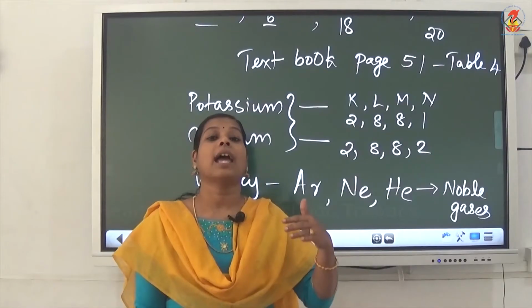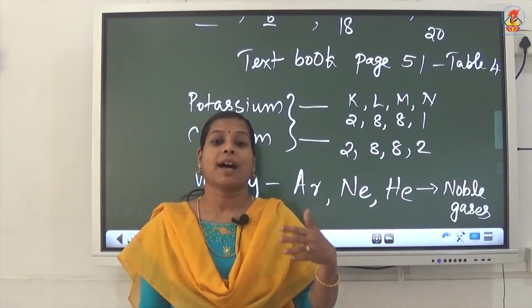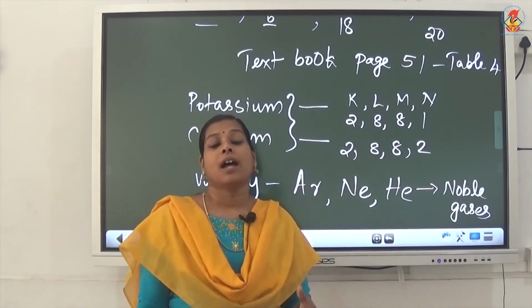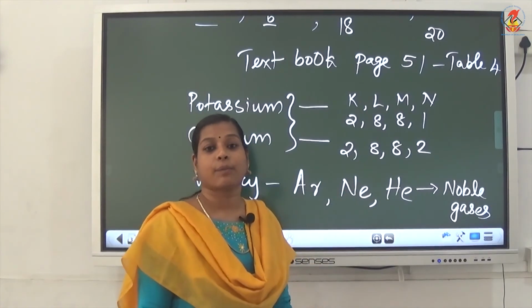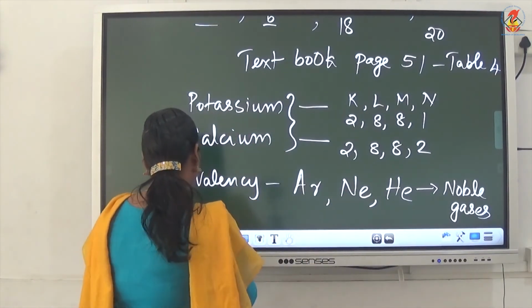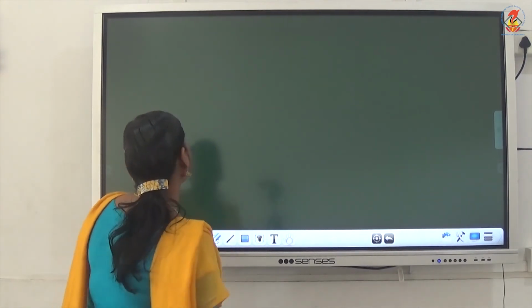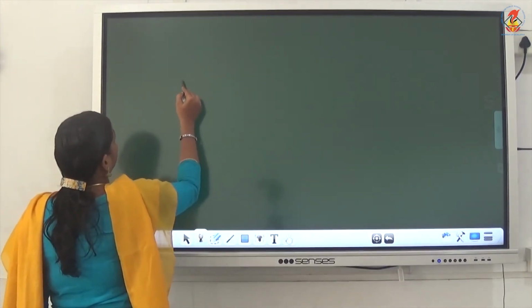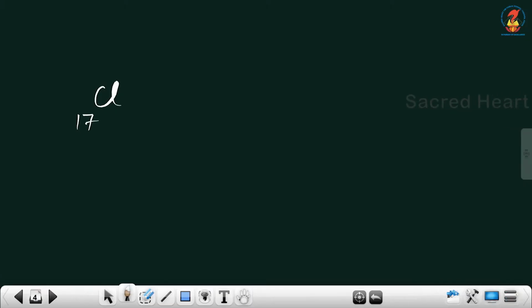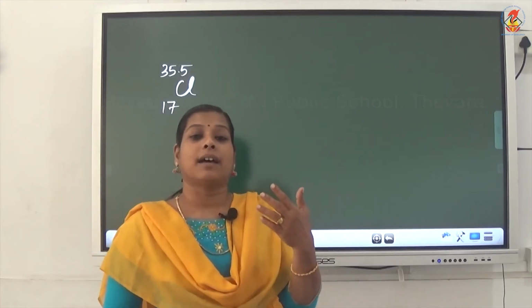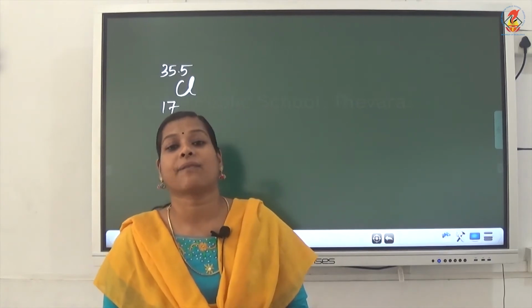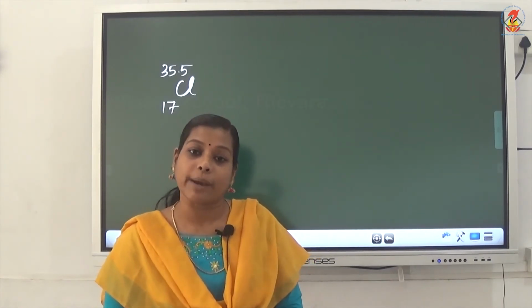Today we have seen isotopes and isobars, the applications of isotopes, and examples of isotopes and isobars. One more portion is remaining. In the previous chapter you studied that the atomic mass of chlorine is 35.5. How did that atomic mass come as a fractional value? Normally we would get a whole number there.